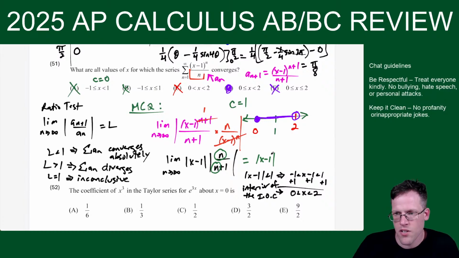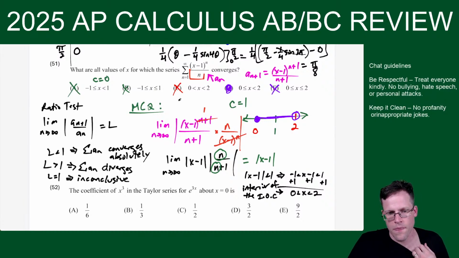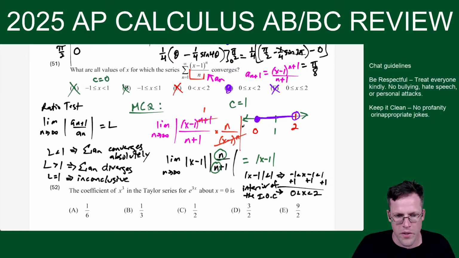Okay, then we still have to check the endpoints like we did before. So this is sort of like a waste of time. Okay, cool. So either way though, choice D.